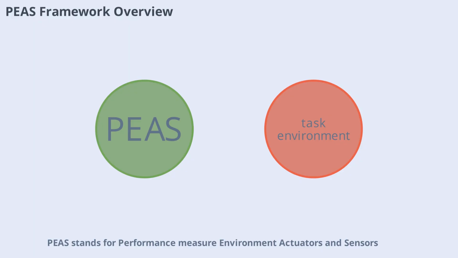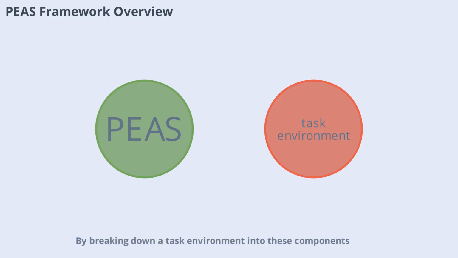The PEAS framework is a useful tool for analyzing task environments in AI. PEAS stands for Performance Measure, Environment, Actuators, and Sensors. By breaking down a task environment into these components, we can systematically design and evaluate intelligent agents. This structured approach ensures that all relevant factors are considered, leading to more robust and effective AI solutions.